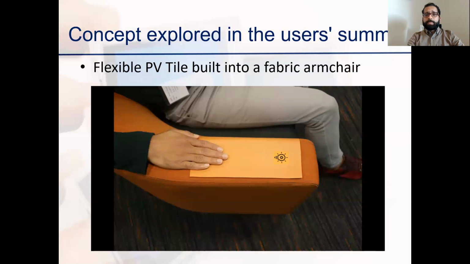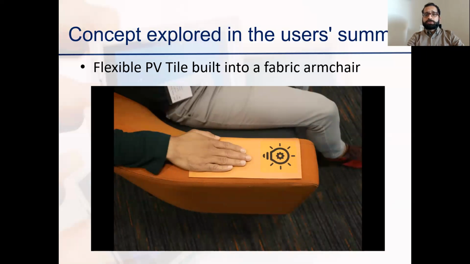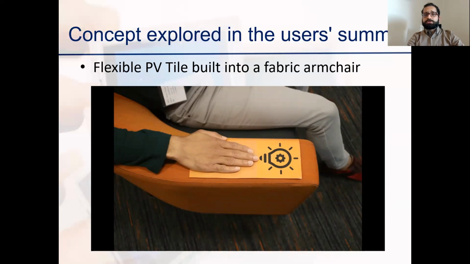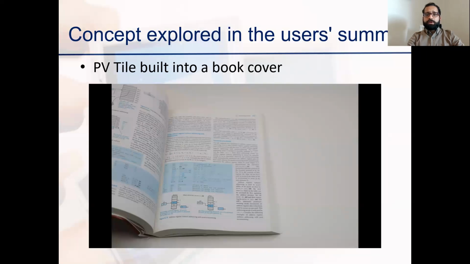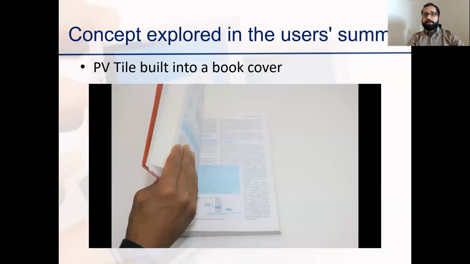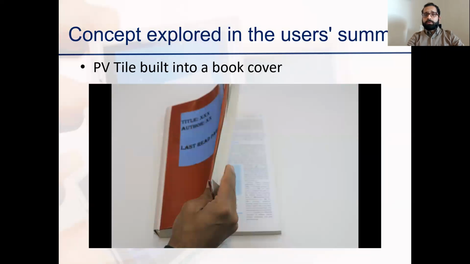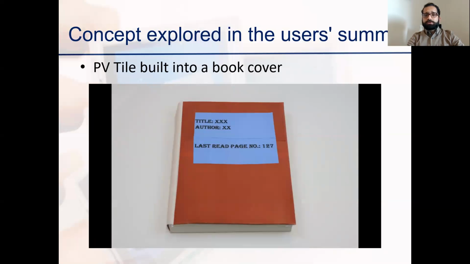Another example, in the sitting room, flexible PV tiles built into a fabric armchair. Users can use gesture or touch to control either the music volume or light intensity via the gestures. For example, in the everyday household object zone, a semi-rigid PV tile built into a book cover showing the page last read on the ebook version of the physical book, plus reviews and comments from other readers and so on.